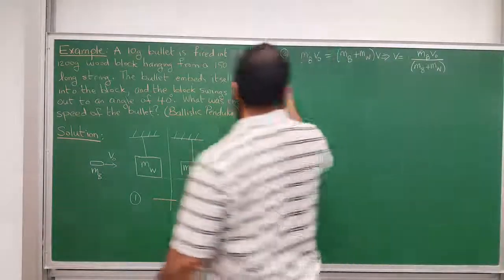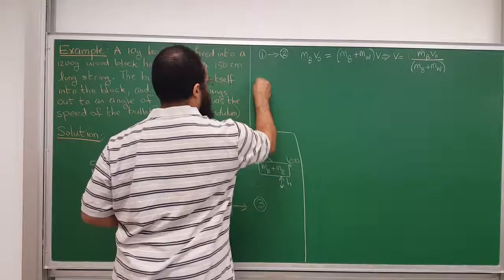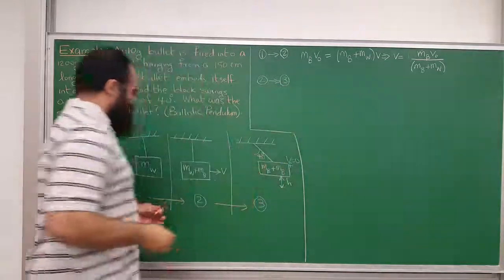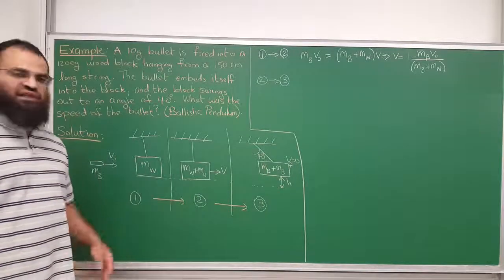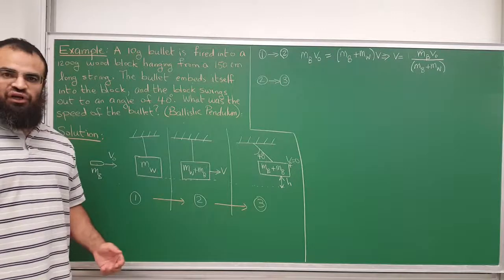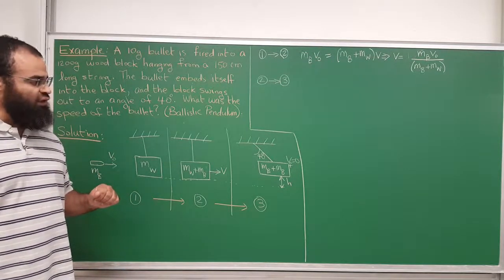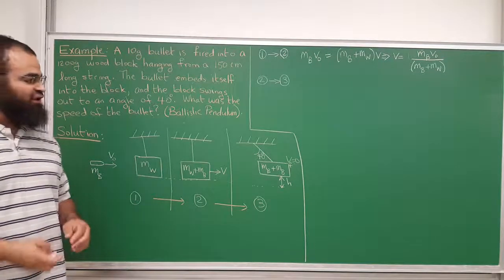So now we go to step 2 to 3. Going from here to here, I ask, is the net external force equal to 0? And the answer is no. The net external force in the x direction is not equal to 0, and also in the y direction it's not equal to 0.